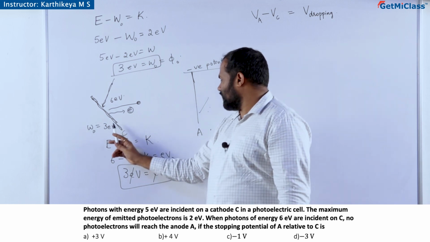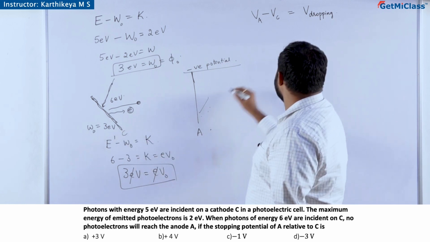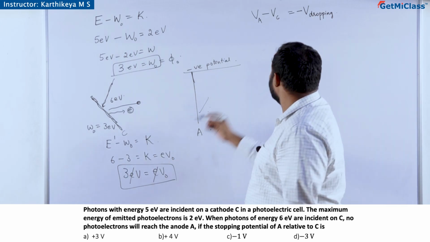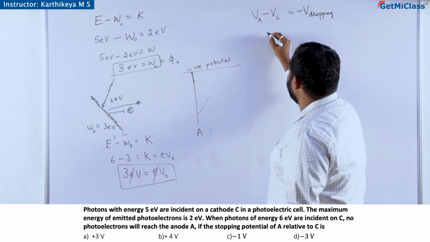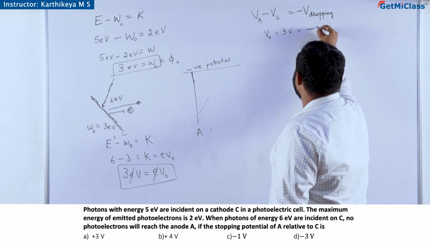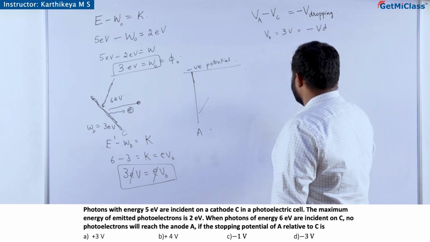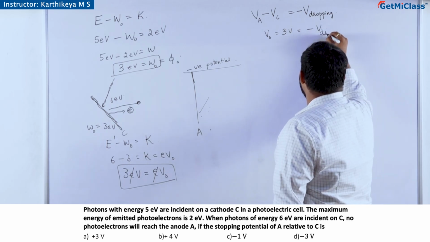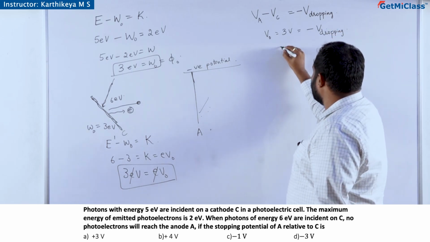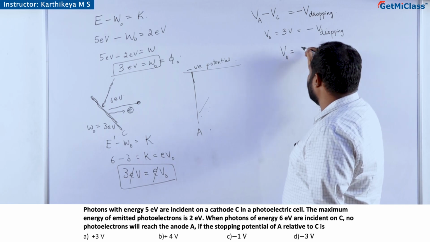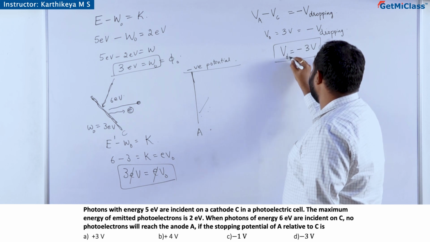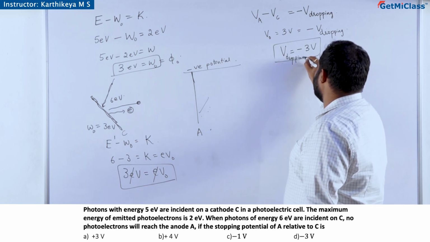Because A should be at the least potential, it should be minus V stopping. So VA minus VC is also the stopping potential, which is 3 volt. So the stopping potential should be minus 3 volt.